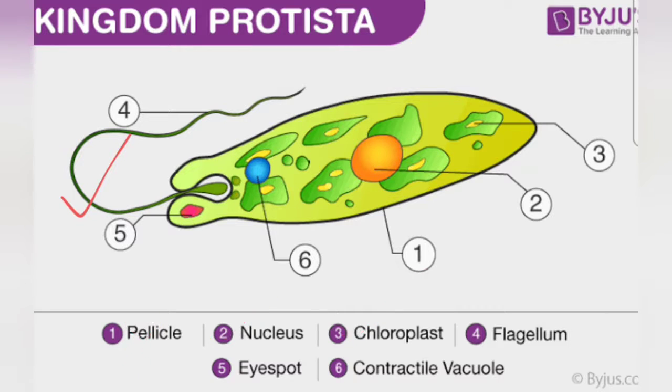They are autotrophs. Let's just recap the characteristics. They are autotrophs, and they perform autotrophic nutrition, and sometimes those who do not have chloroplasts and cell wall, their mode of nutrition is heterotrophic. They have locomotory organs such as cilia or flagella or pseudopodia. They also have a well developed nucleus since they are eukaryotes. Okay, so these are the general characteristics of kingdom Protista.